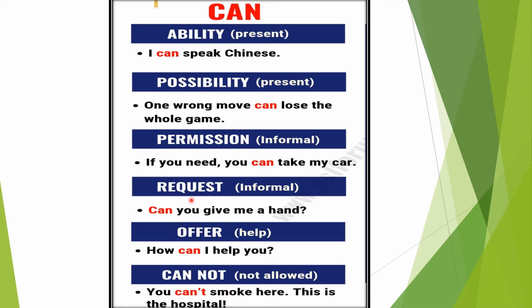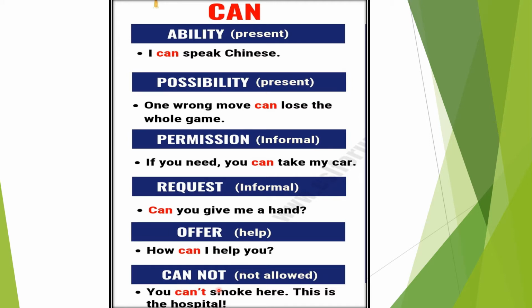Then request. When we request someone, can you give me a hand? When we request someone, that time also we make use of can. Then offer. How can I help you? So children, this is the offer. When we offer someone, that time also we make use of can. How can I help you?